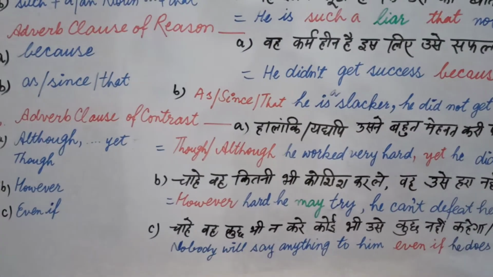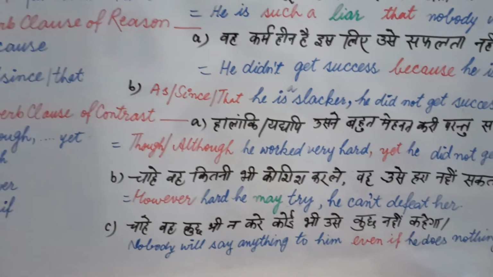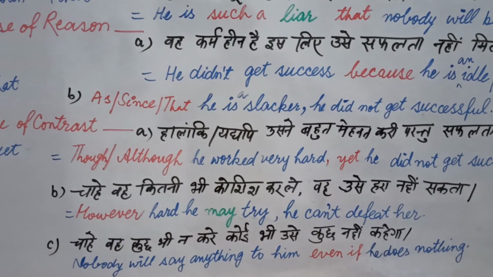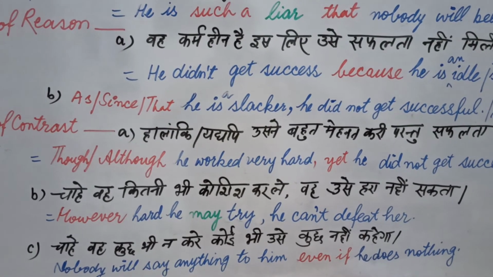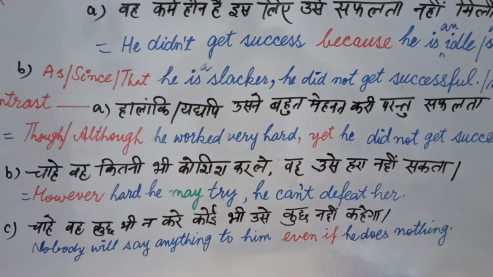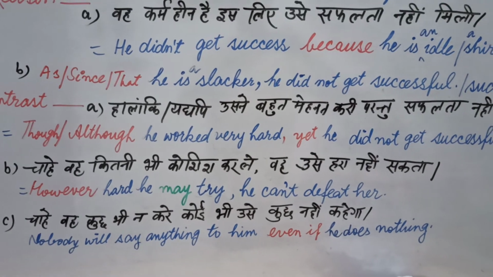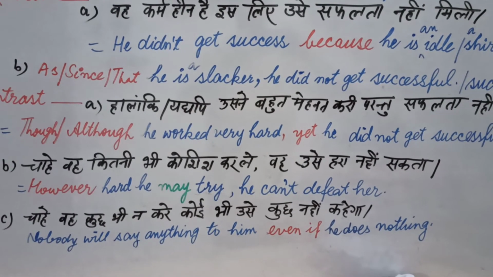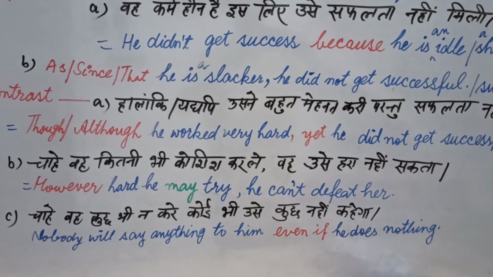Now the next point is even if. Even if also shows contrast. चाहे वह कुछ भी ना करे, कोई भी उसे कुछ नहीं कहेगा. Nobody will say anything to him. Even if is written in red color because it's a combination of conjunction. He does nothing. Nobody will say anything to him even if he does nothing. You can also write it as: even if he does nothing, comma, nobody will say anything to him.